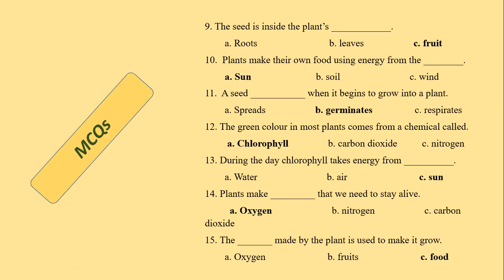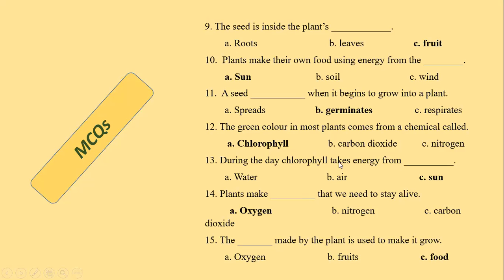We have some more. The seed is inside the plant's roots, leaves, or fruit. Plants make their own food using energy from the sun. A seed dash, when it begins to grow into a plant. A seed germinates like this. The green color in most plants comes from a chemical called chlorophyll.